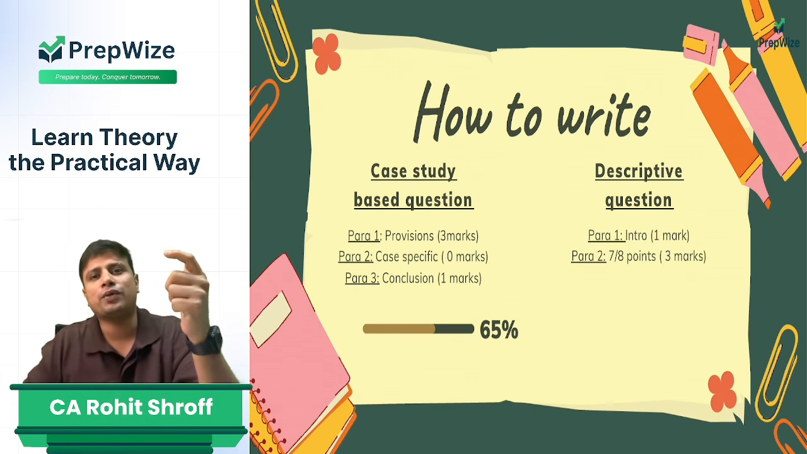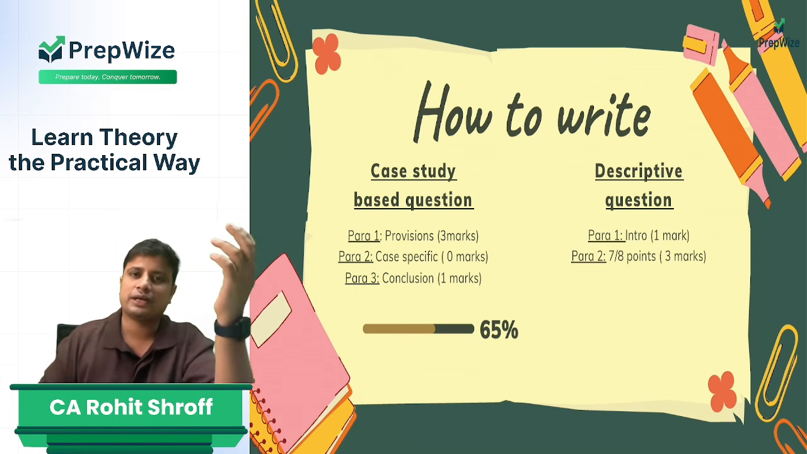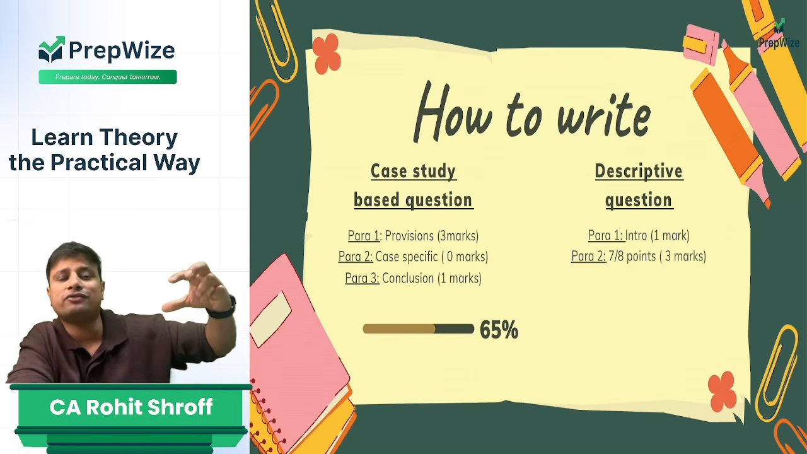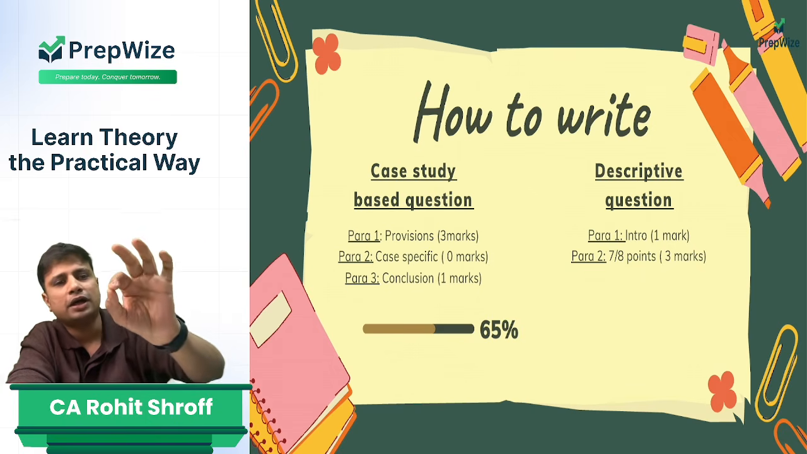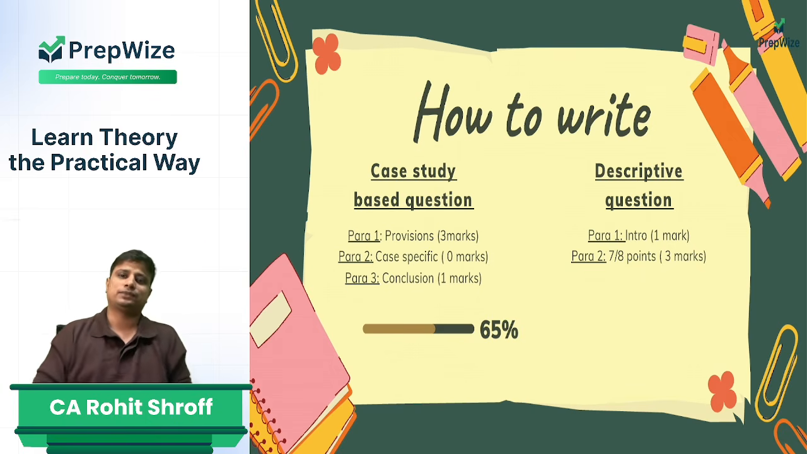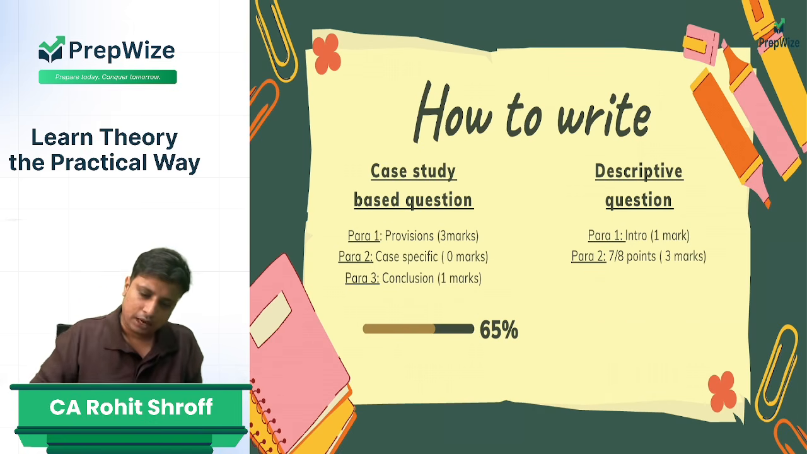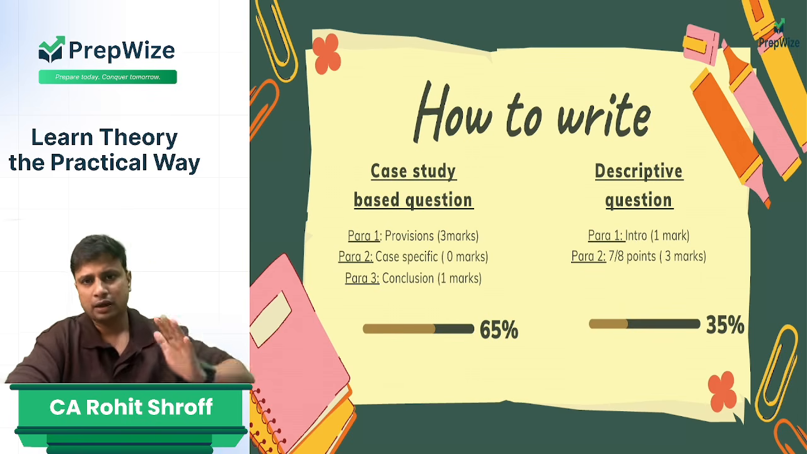So firstly, you try to write an introduction. Let's say, for example, if they are asking you what are the advantages of audit, write what is auditing. If they're asking you what is the benefit of understanding internal control, write what is internal control. You get 1 mark just for writing the introduction. Then you write around 7 to 8 points to get 3 marks. Approximately 35% of your paper will be descriptive.